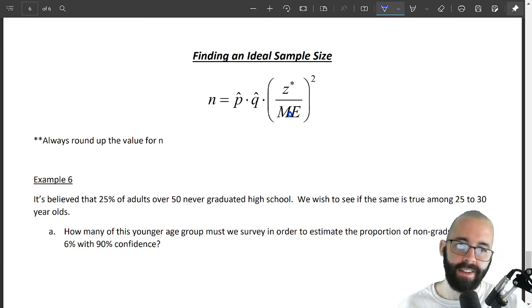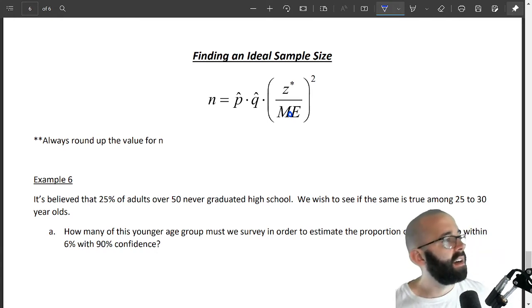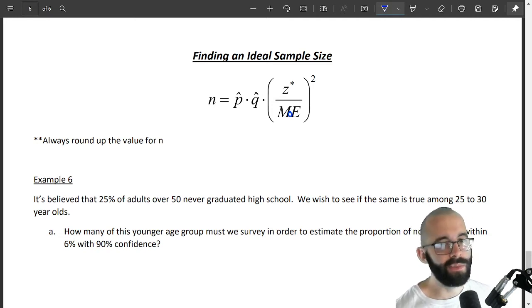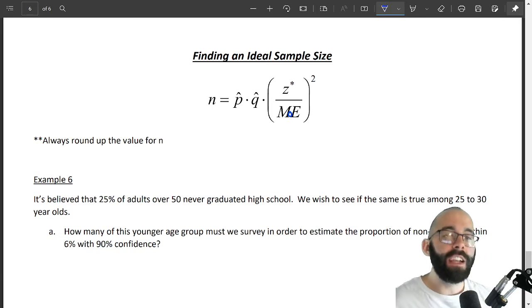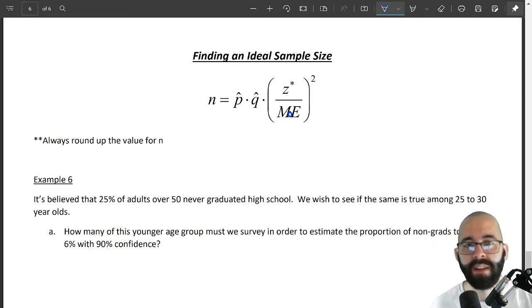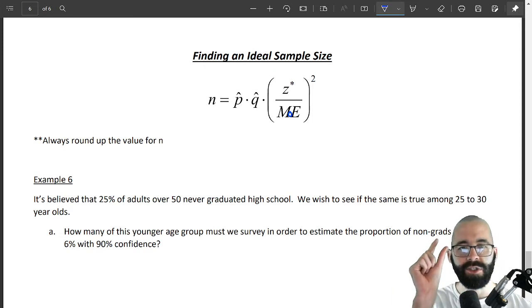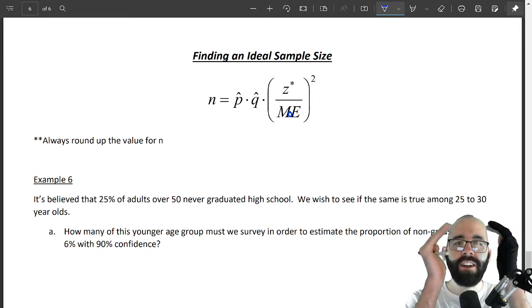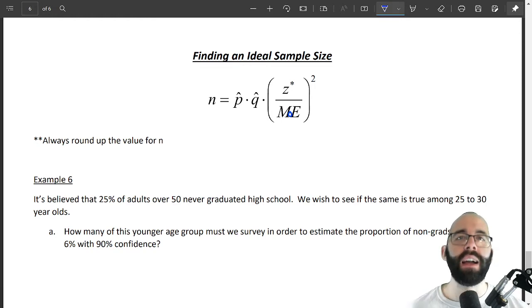All right. Let's say we're going backwards. Let's say somebody says, hey, I want to be this sure. I want to be 95% sure that our interval for a given sample is close enough, within this margin of error, to the actual result. How many people do I need to ask to be this sure? How many people do I need to ask for our interval to be this close? How many people do I have to ask for our margin of error to be small enough?